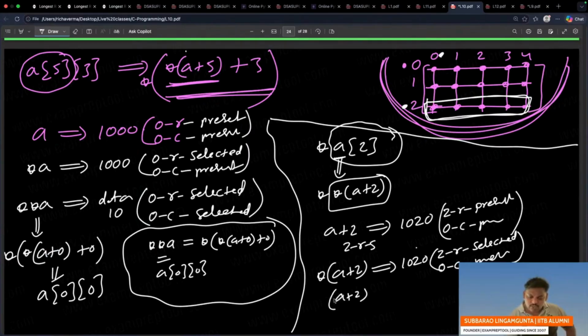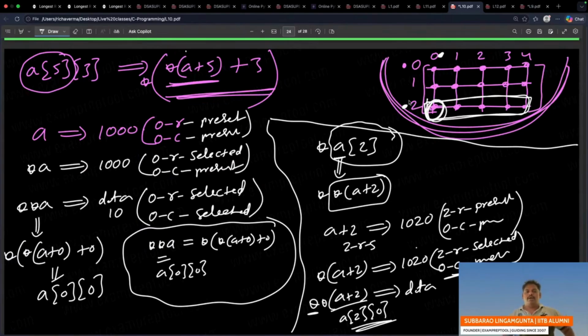Now see one more. A plus 2 star star. What is the answer? The 0th column is also selected. That means you will get data. Which data will you get, if you observe clearly? Column direct, 0th column direct. Because without adding anything you did star. You have not added anything to the column. So 0. It will become A20.